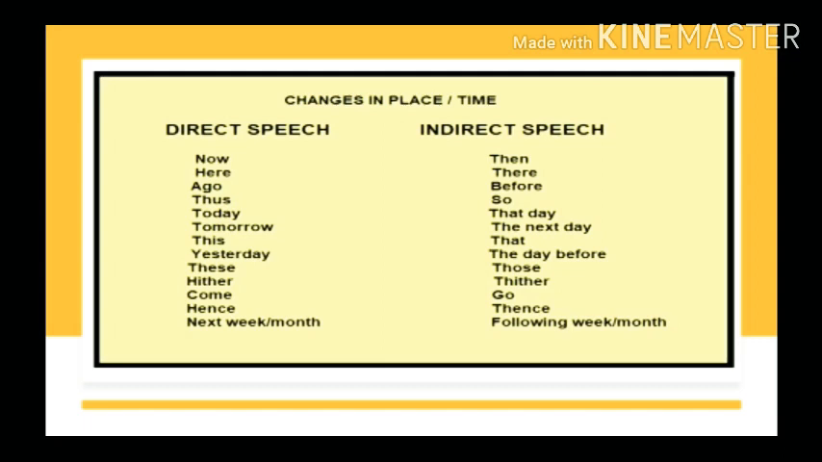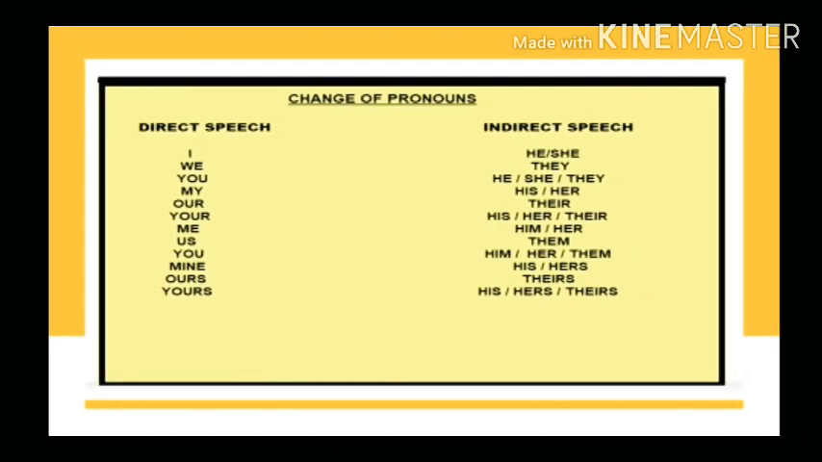Here you can see a list of changes in place and time when we change sentences from direct to indirect speech and also the other way round. Remember to make the changes whenever and wherever necessary. And also remember that in cases of habits and universal truths, these changes are not applicable.